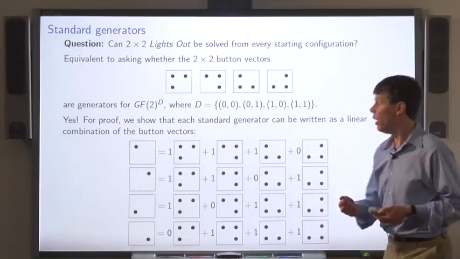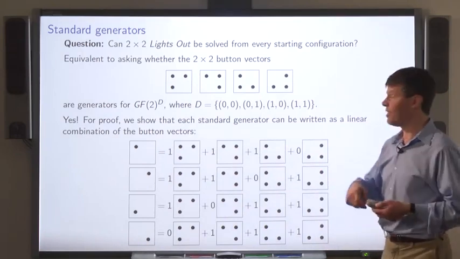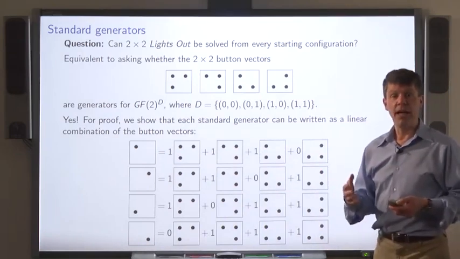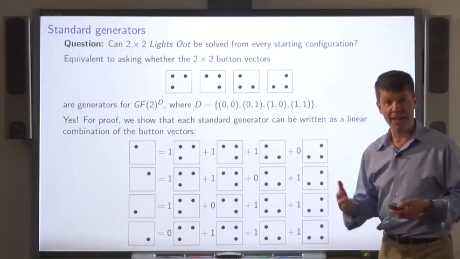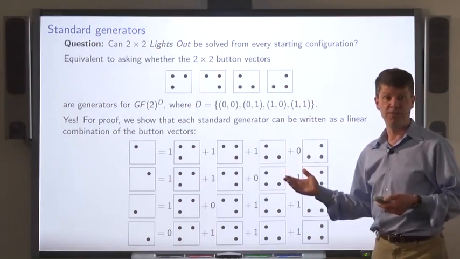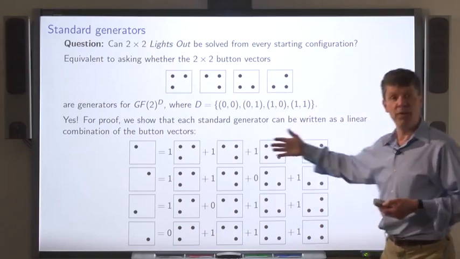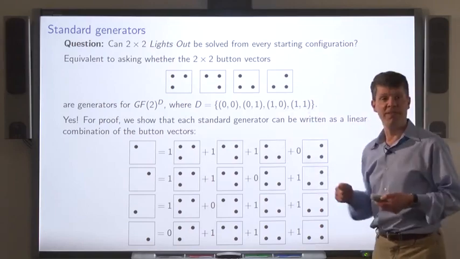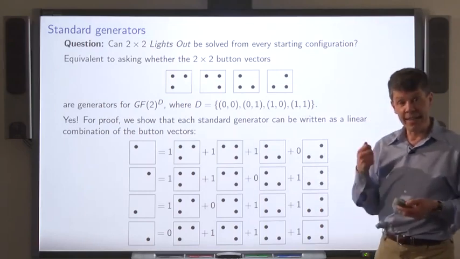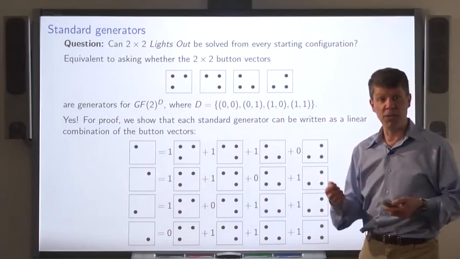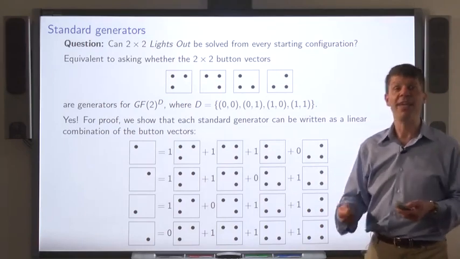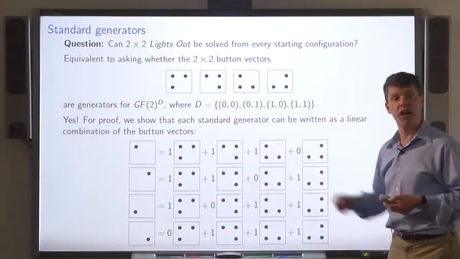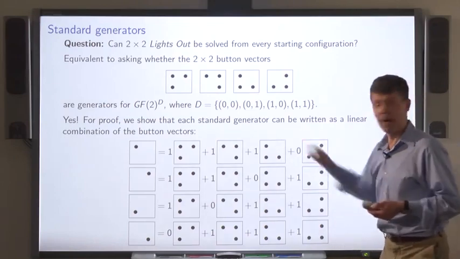We already know that the set of all states is the span of the standard generators. And now we've shown each of the standard generators in turn can be written in terms of the button vectors. It follows that each of the possible states for 2 by 2 Lights Out can be written as a linear combination of the button vectors.